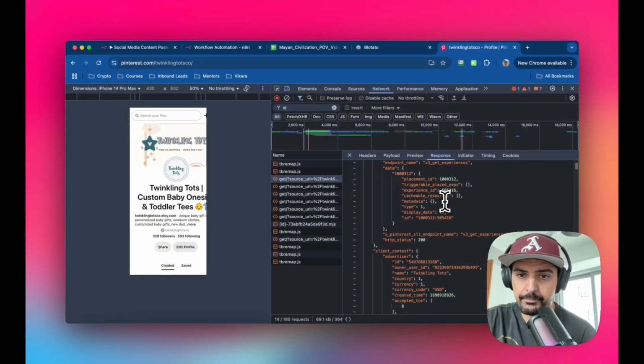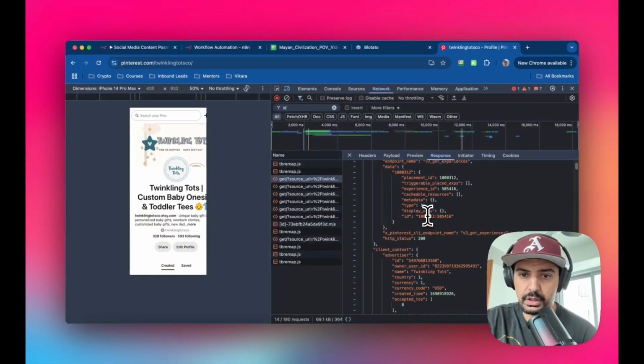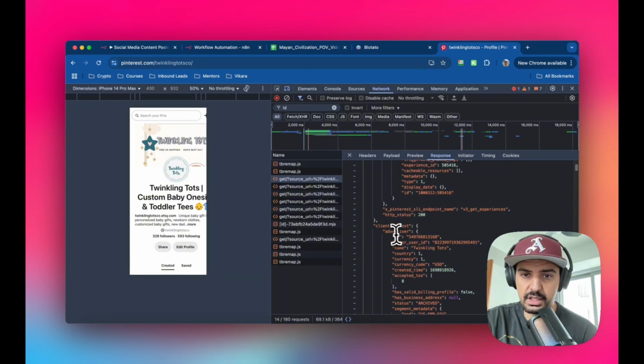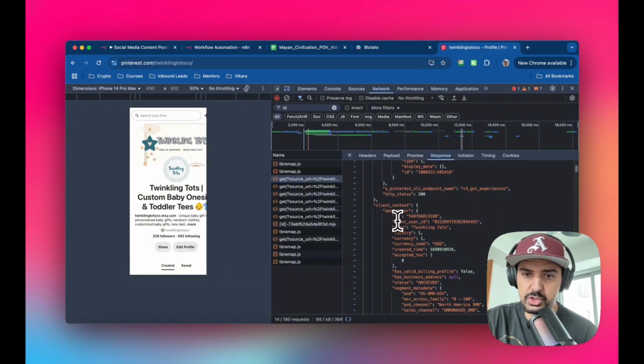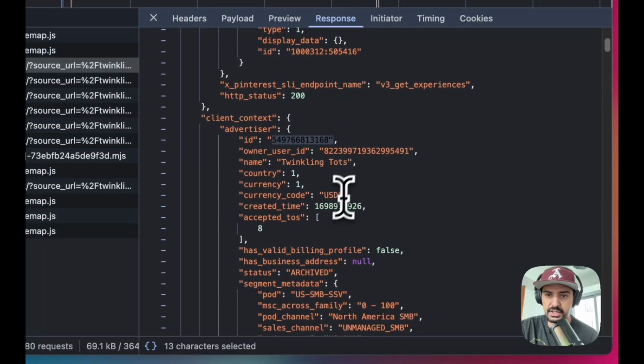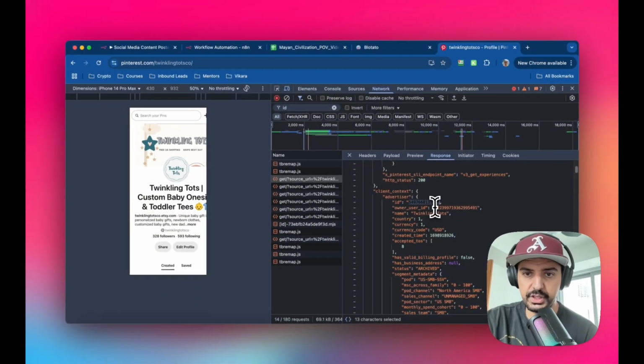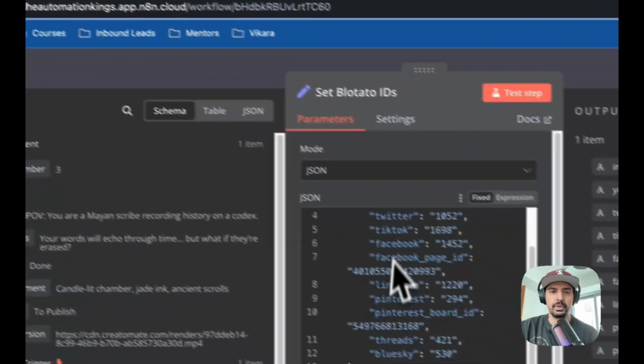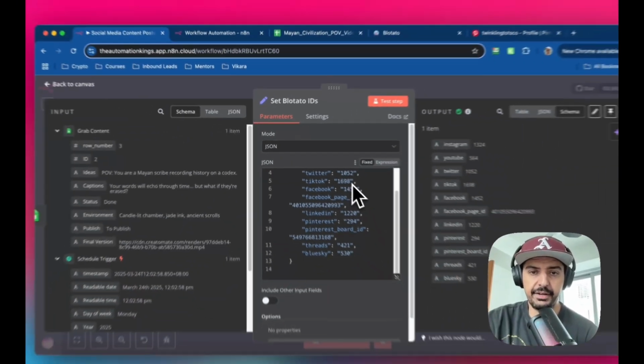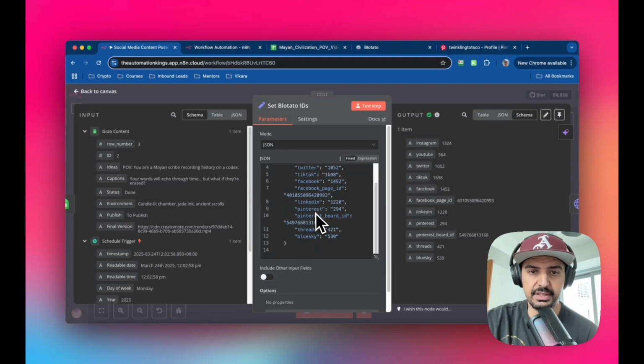And it's typically the ID field, right? Not this one. So where it says client context, it's usually this one here, right? Because this is the name of my board that I've created and it's got all the other content here, okay? So just grab this one here, go back into the set potato IDs, the edit fields node, and then paste it where you see the Pinterest board ID field.